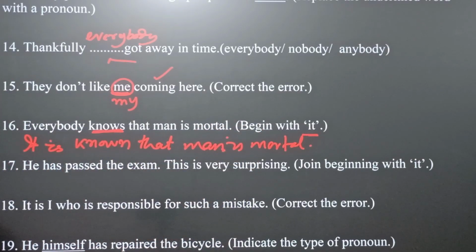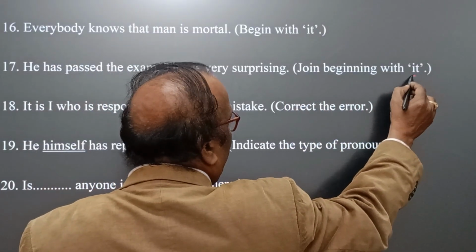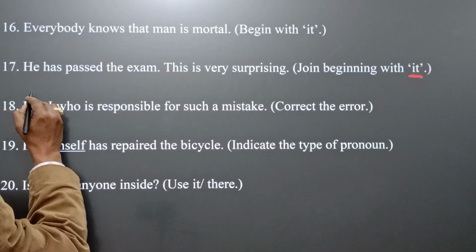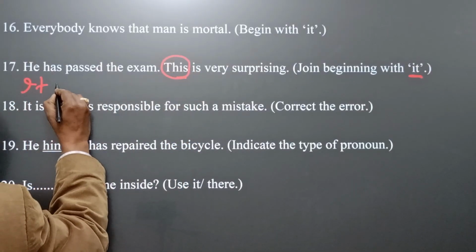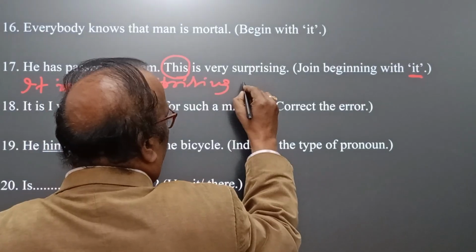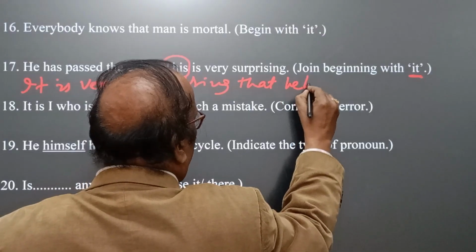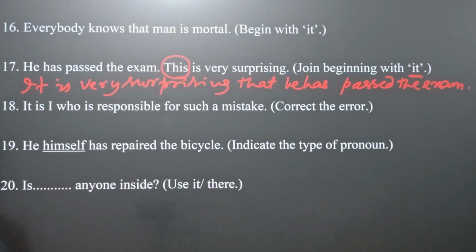Now come to next number 17. He has passed exam. This is very surprising. Okay. Join beginning with it. If we join both the sentences, we have to remove here this. It is very surprising that he has passed the exam.